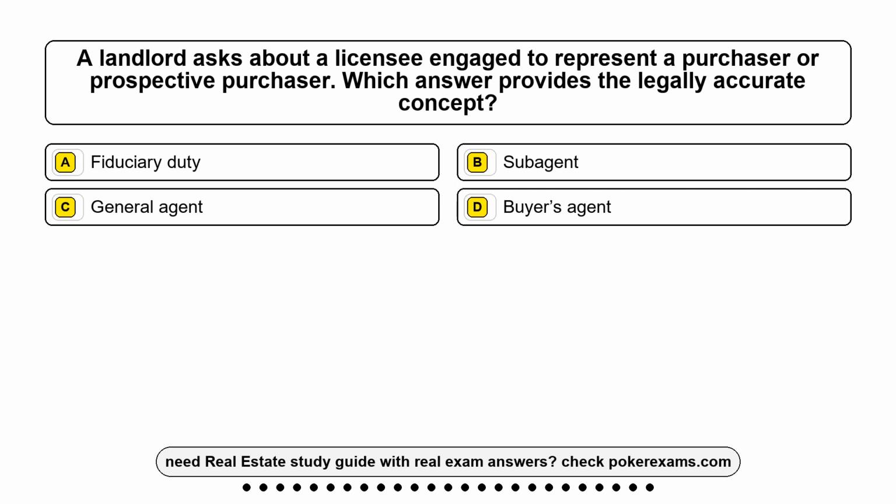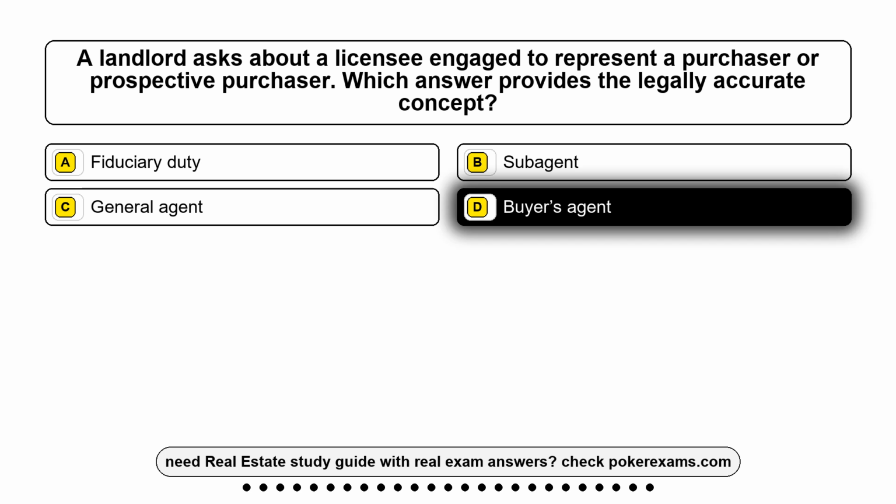Question 14. A landlord asks about a licensee engaged to represent a purchaser or prospective purchaser. Which answer provides the legally accurate concept? Option A. Fiduciary duty. Option B. Subagent. Option C. General agent. Option D. Buyer's agent. The correct answer is option D.